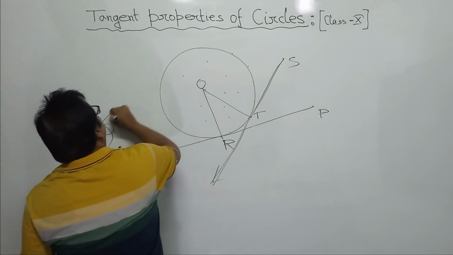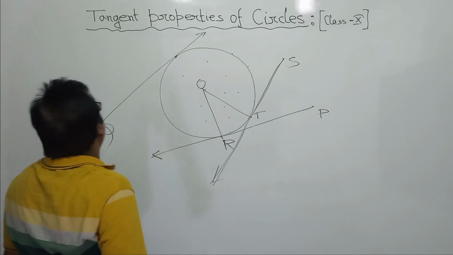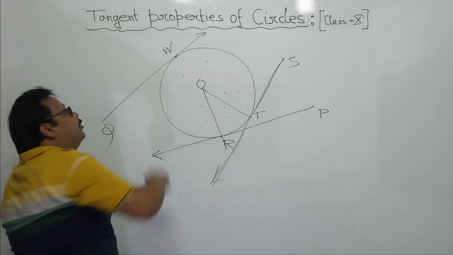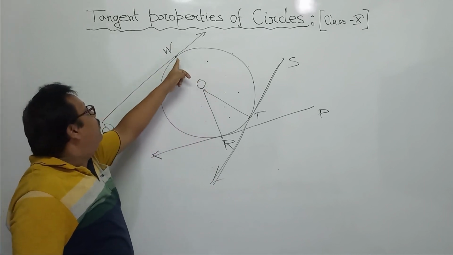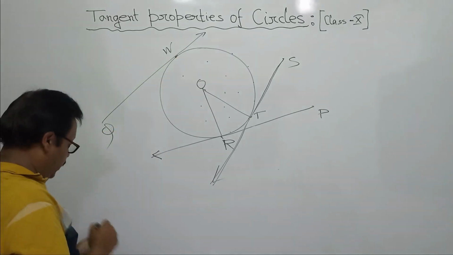Draw a line from Q to this line. Here is the point of contact for this tangent, say W. So QW will be the length of tangent for this circle up to that point W, the point of contact. Clear?